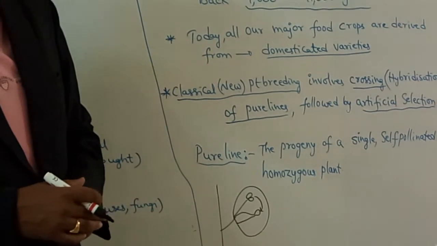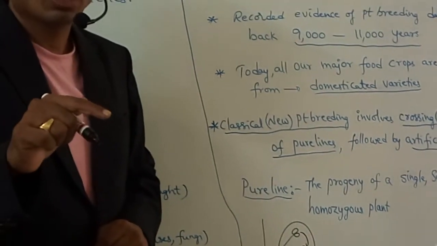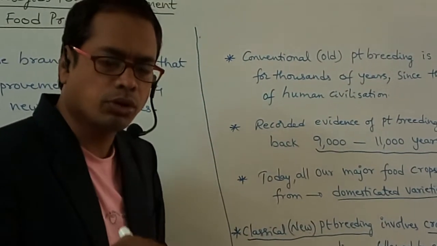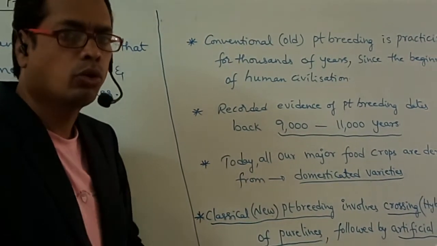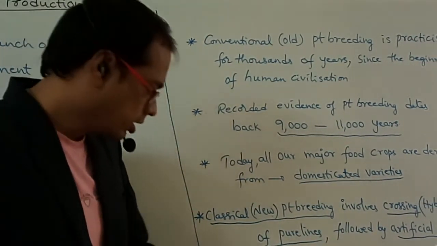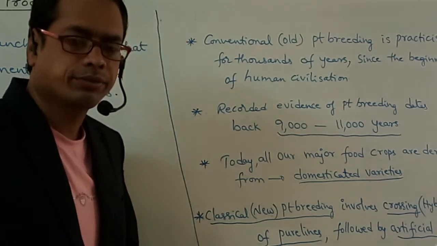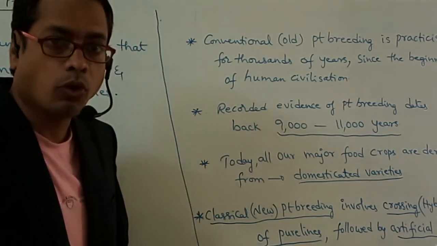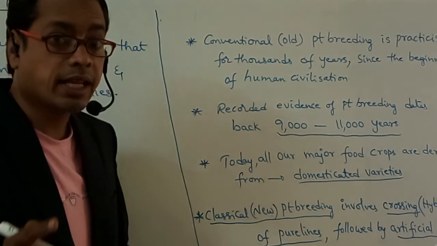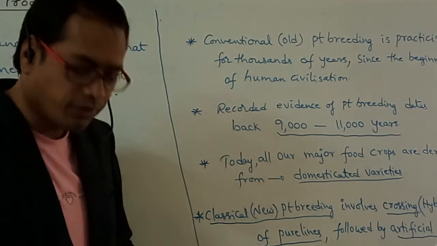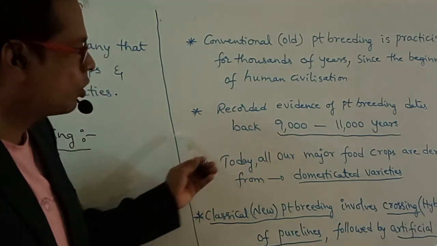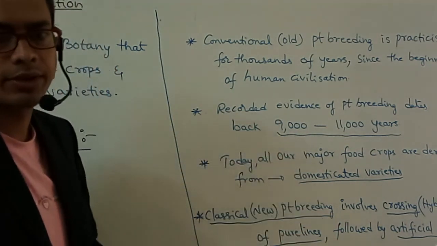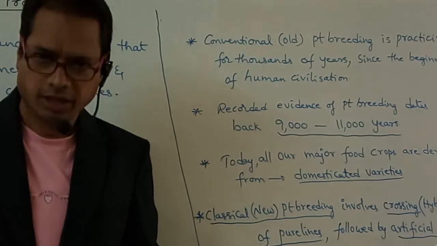What is a pure line? The progeny or the plants that are produced through a single plant which is self-pollinated, homozygous in nature, is so-called a pure line. A pure line always performs what type of pollination? Self-pollination. What type of zygosity? Homozygosity. So please note down all these points and we will meet in the next class.